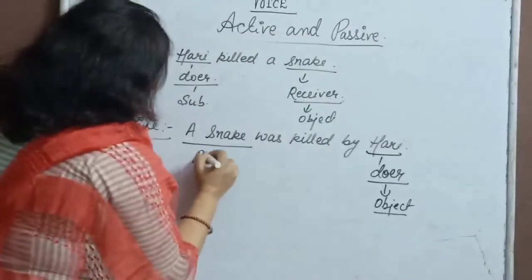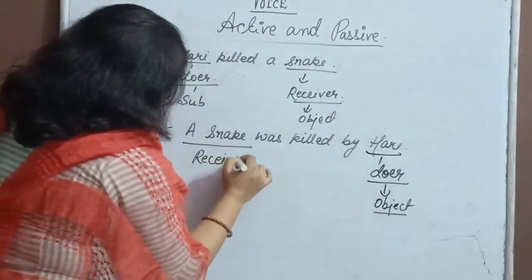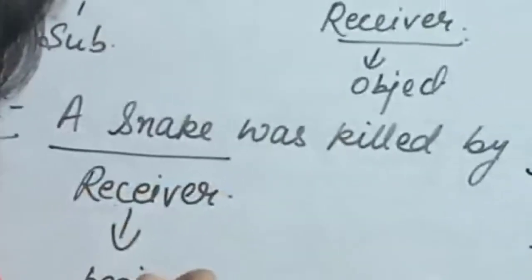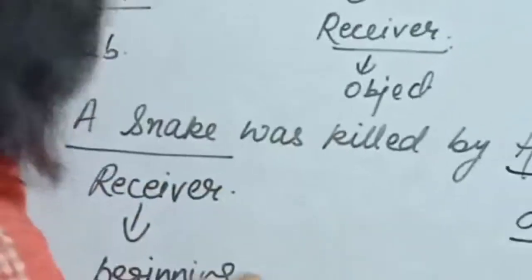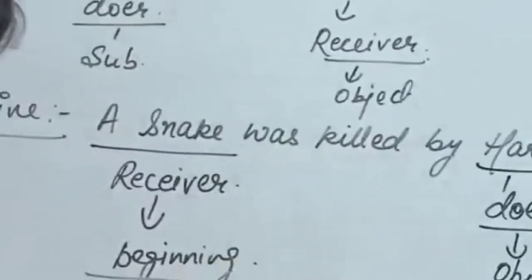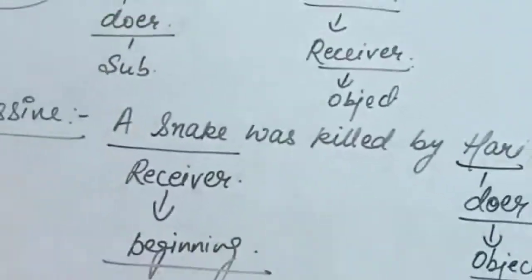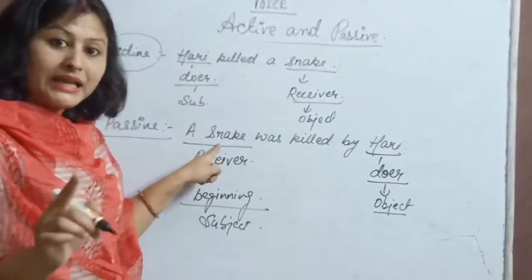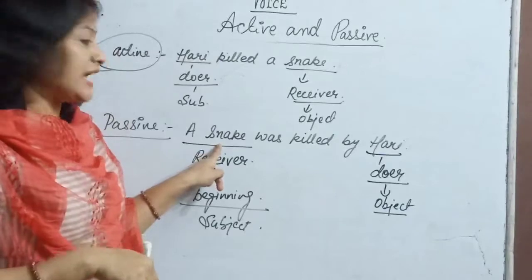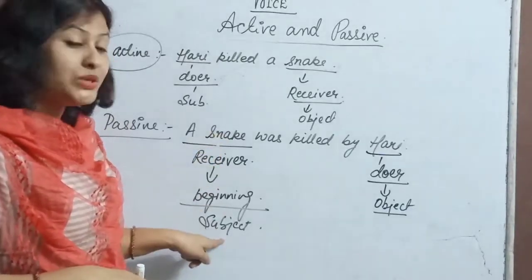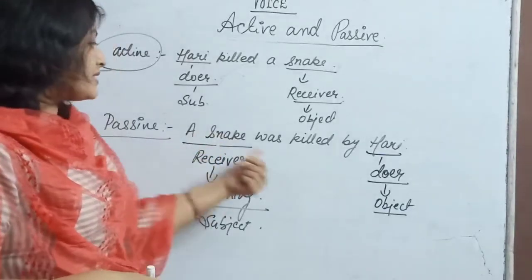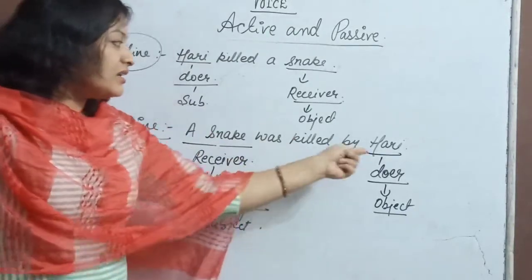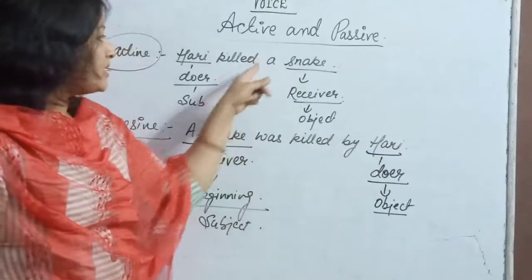And the receiver of the action is coming at the beginning, at the place of the subject. So now you can see the receiver, who is not doing any action but receiving the action, is coming at the place of the subject. That is why this sentence is said to be in passive voice.